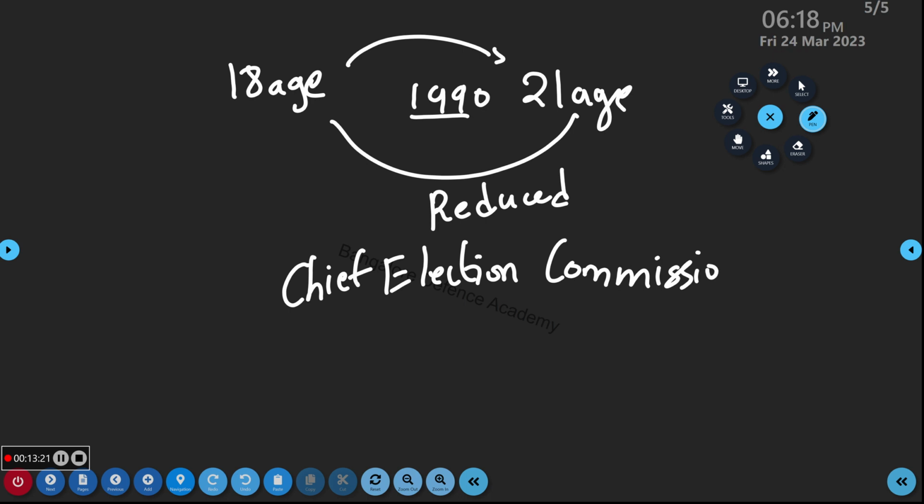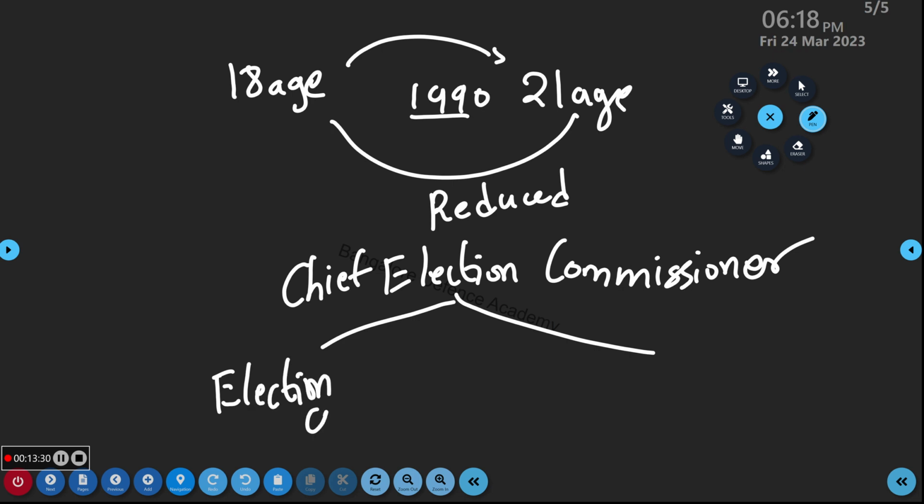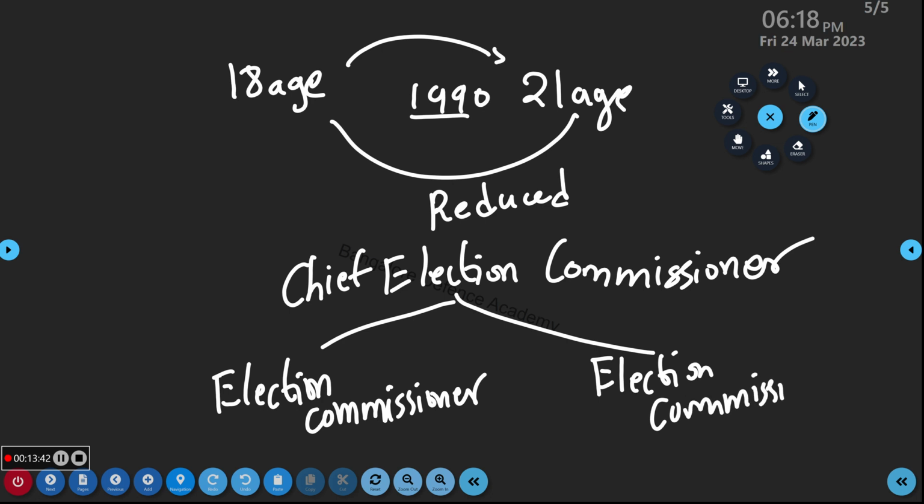Now why this requirement of two other election commissioners? Because the workload increased from the age of 21. When the age was reduced, the number of people voting increased, right? So the workload on the election commission was more. That's why the government decided, I will have two election commissioners, and we'll have a team.